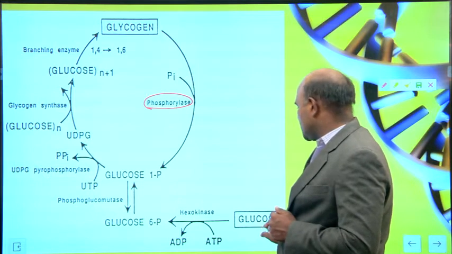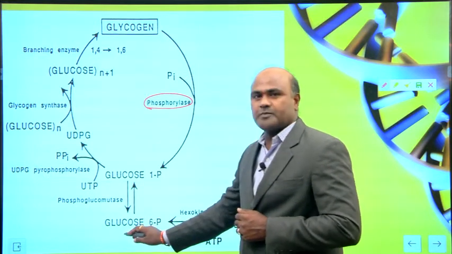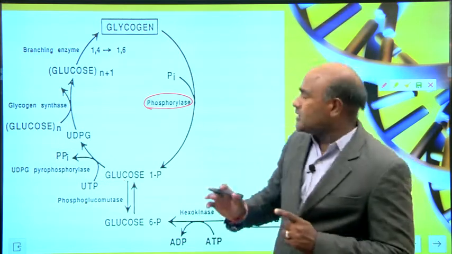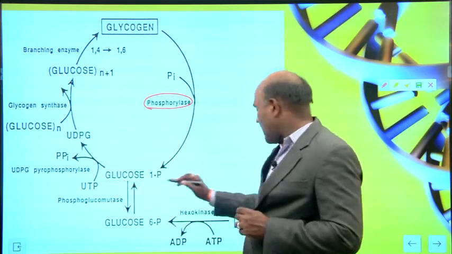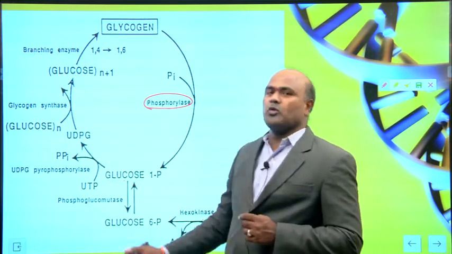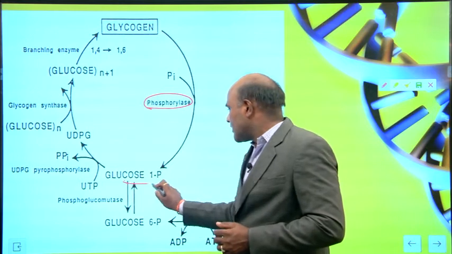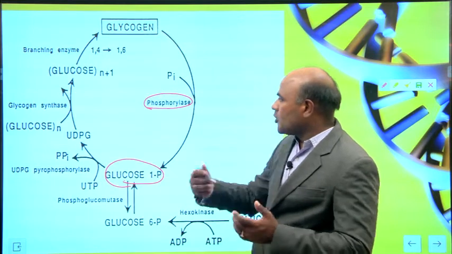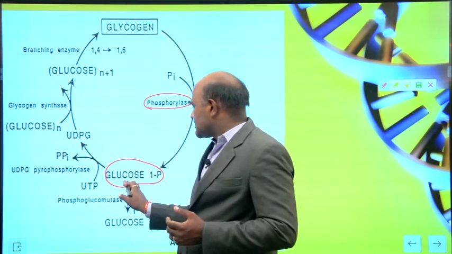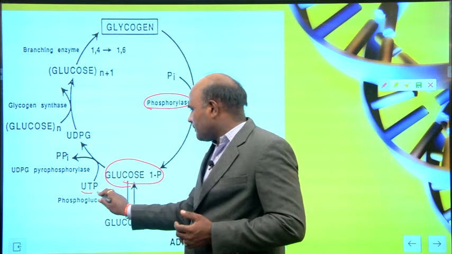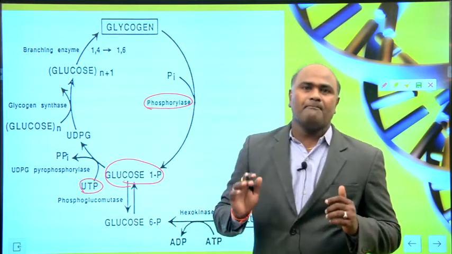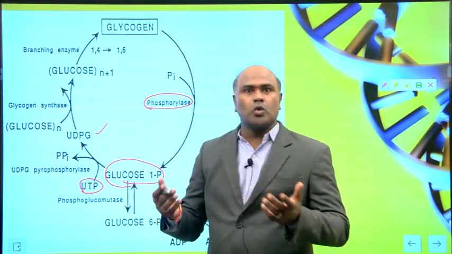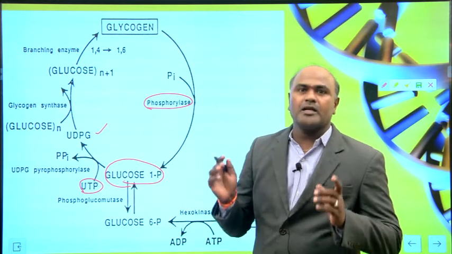From glucose you produce glucose 6 phosphate and then glucose 1 phosphate. So glucose 1 phosphate you can produce either from glycogen, or by this other pathway from glucose. Again, the glucose 1 phosphate reacts with UTP, uridine triphosphate, and produces UDPG, uridine diphosphate glucose.